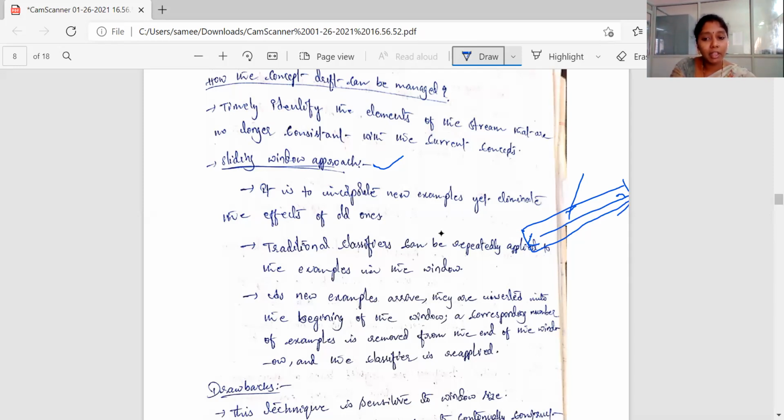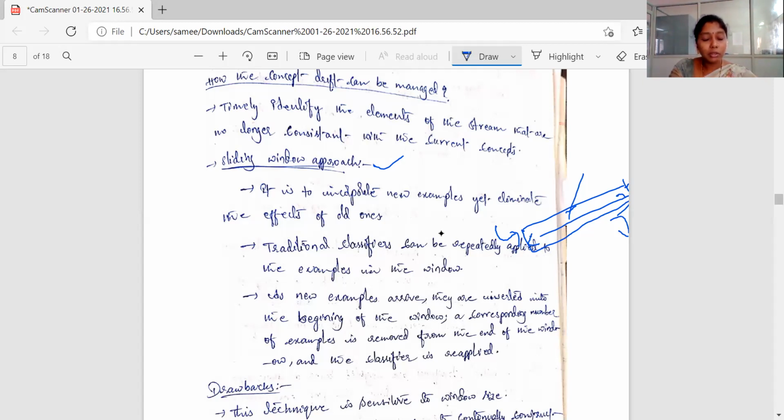As new examples arrive, they are inserted at the beginning of the window, and a corresponding number of examples is removed from the end of the window, and the classifier is reapplied. So the content in the window keeps changing dynamically, and the classifiers are repeatedly applied to construct the model with the newly arrived data.